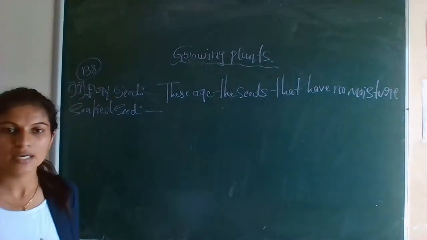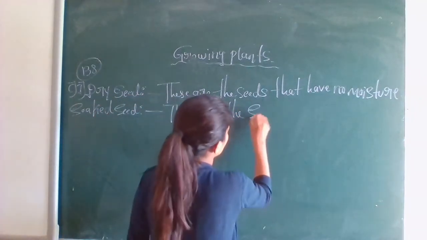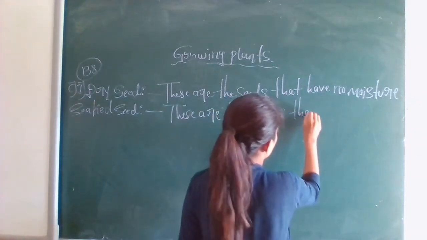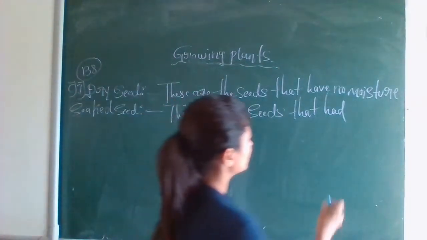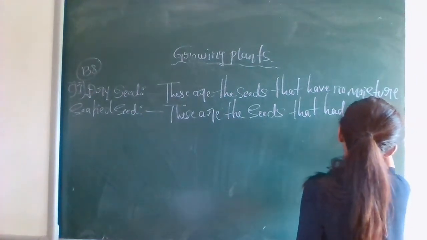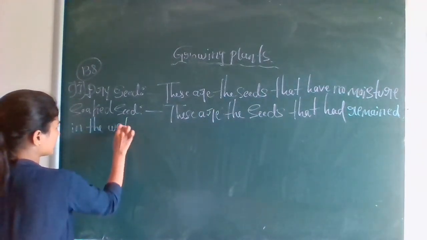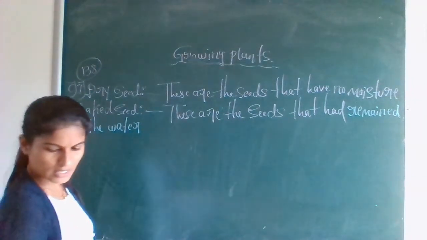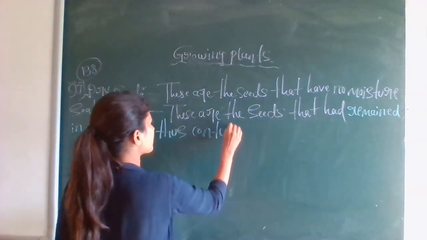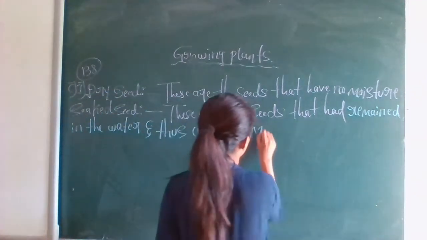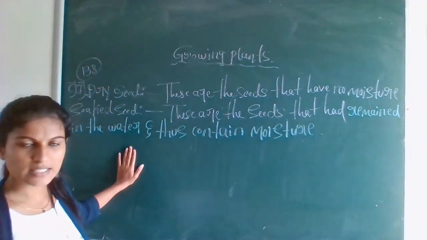These are the seeds that had remained in the water and thus contain moisture. Okay, this is the difference between dry seed and soaked seed.